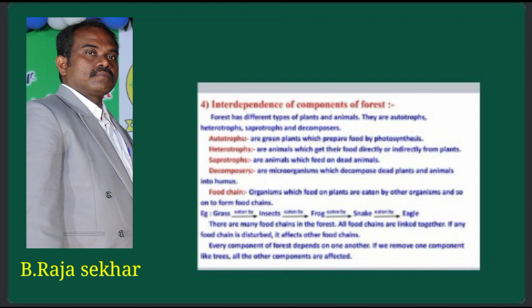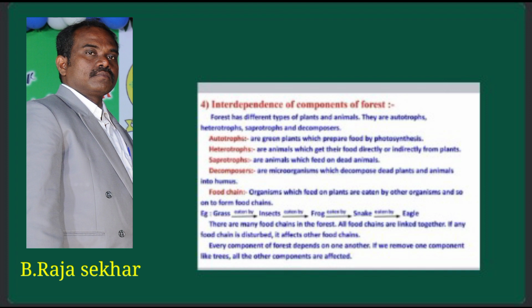From the examination point of view, one question is: if any food chain is disturbed, what happens? They disturb the ecological balance in nature and affect other food chains. So every component of the forest depends on one another.